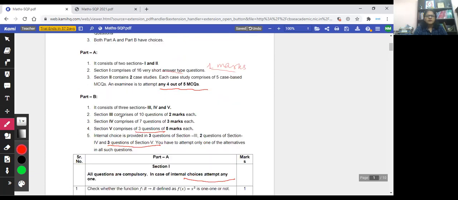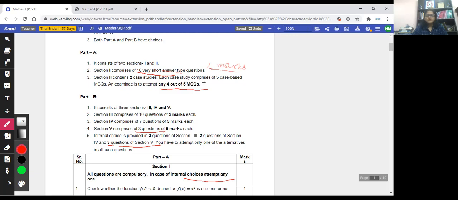Now coming to part A, it consists of two sections, section 1 and section 2. Section 1 comprises 16 very short answer type questions, that is, one marker questions. Section 2 contains two case studies.